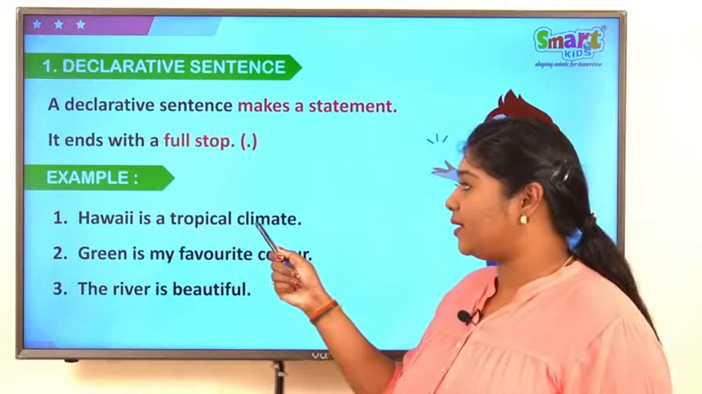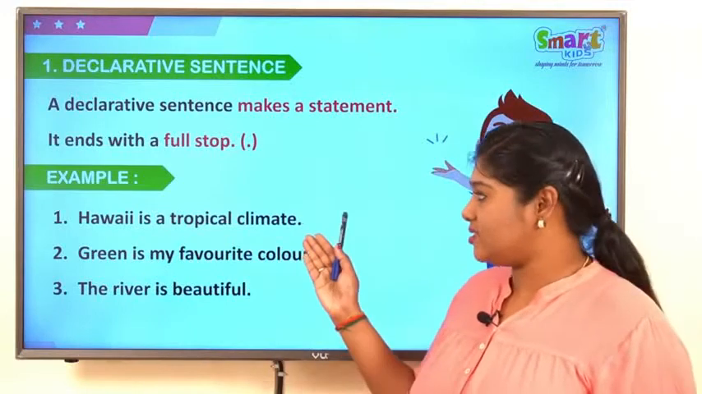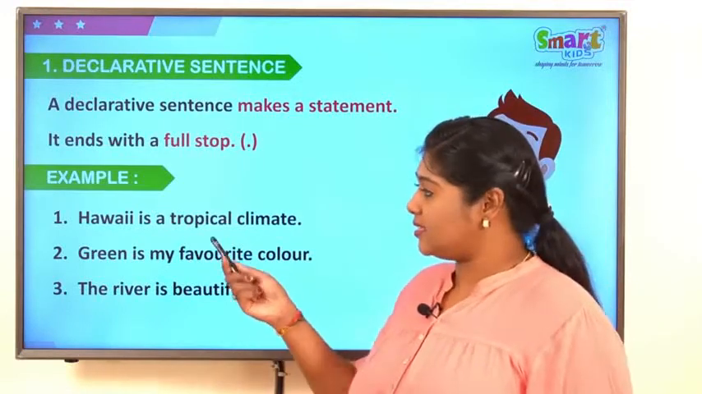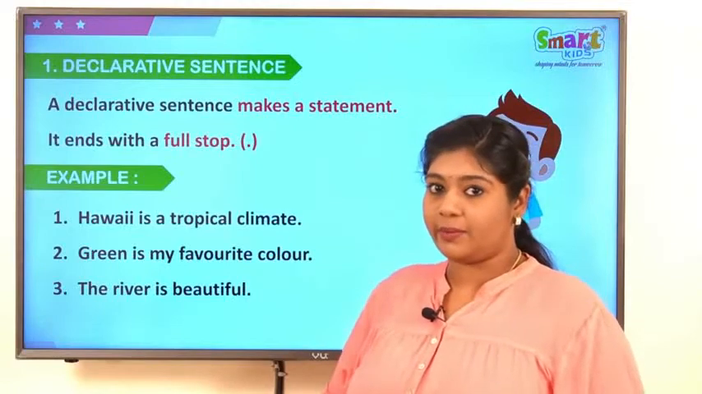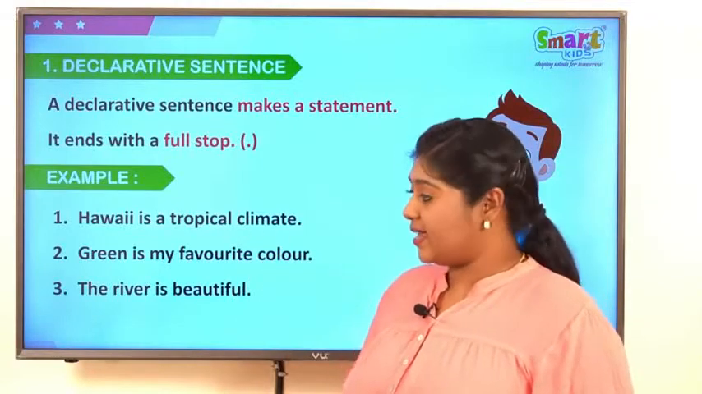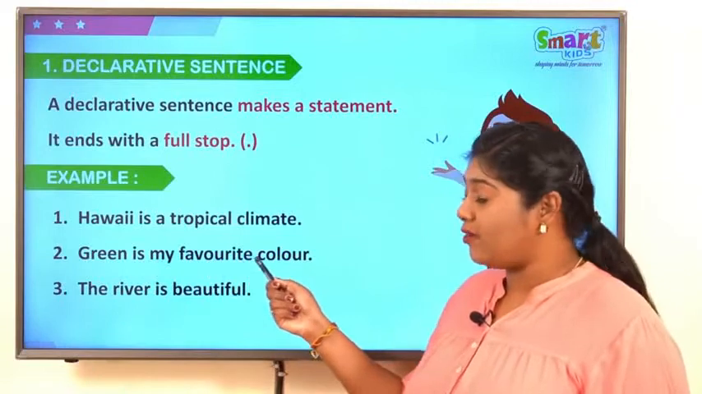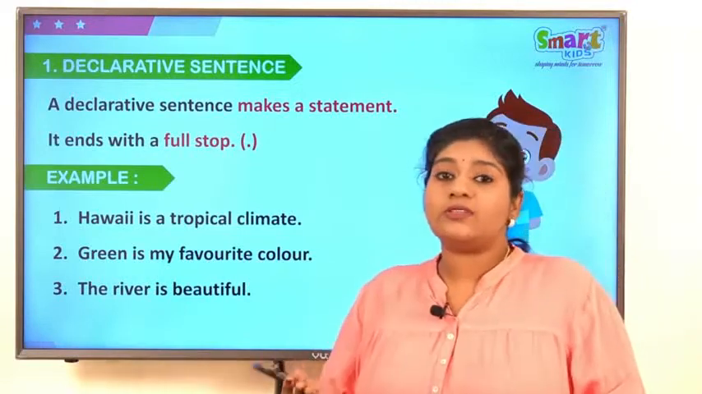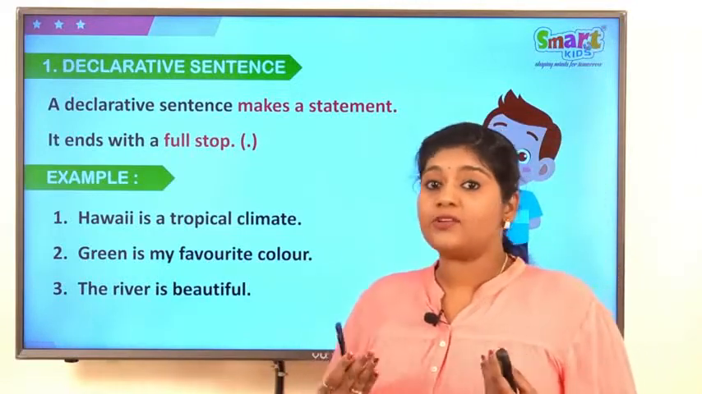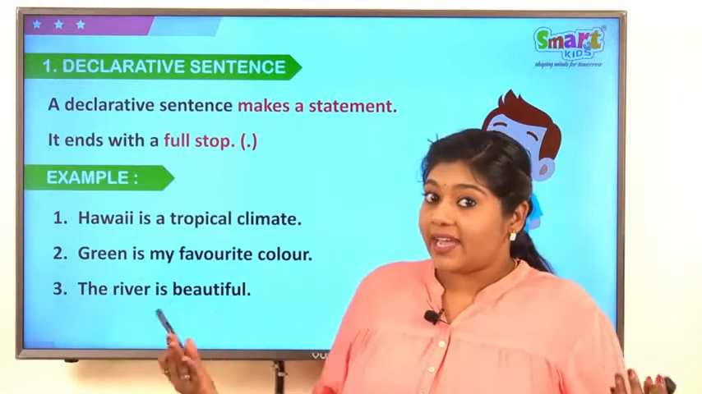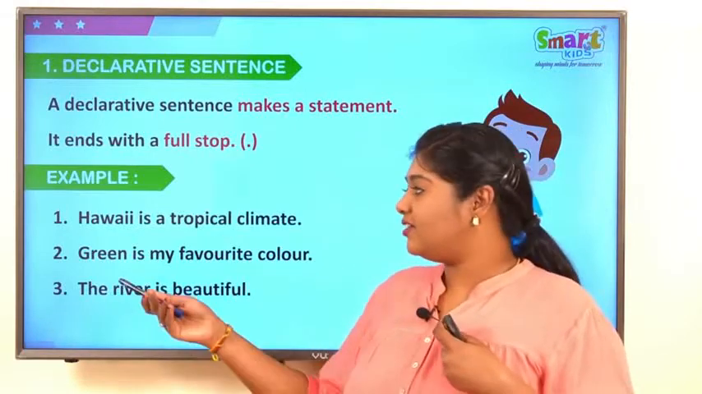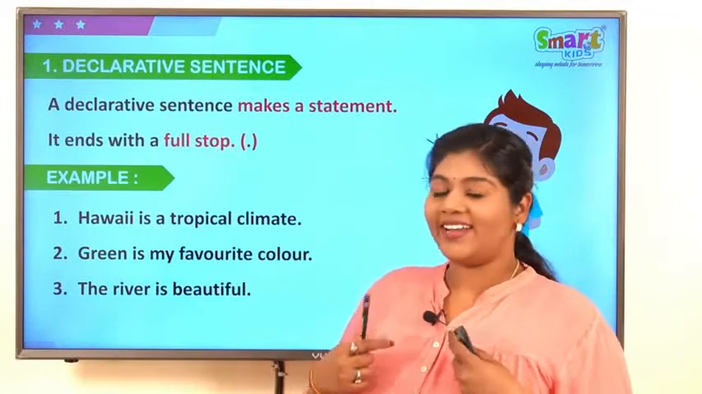Hawaii is a tropical climate. So, this is just a statement. This is giving us some information about the climate. The second sentence, green is my favorite color. I am giving you some information. I am giving you some statement. I am declaring something. That is, green is my favorite color.